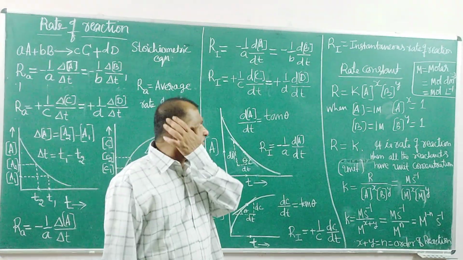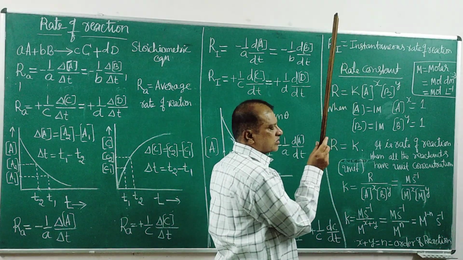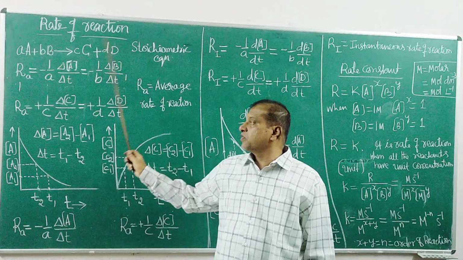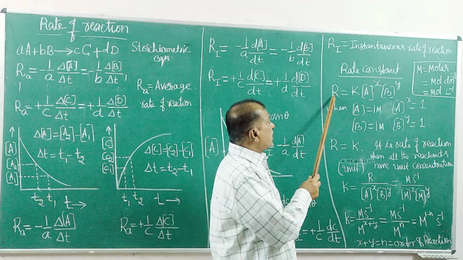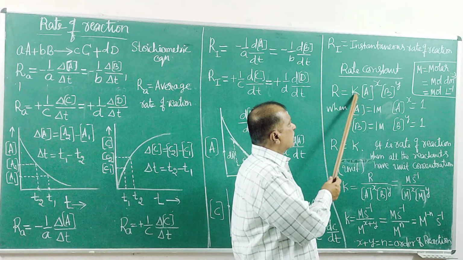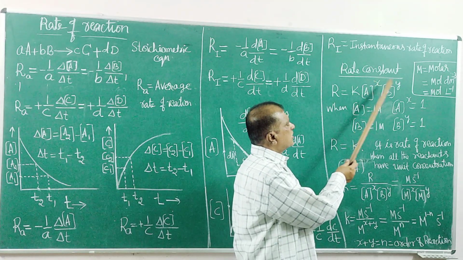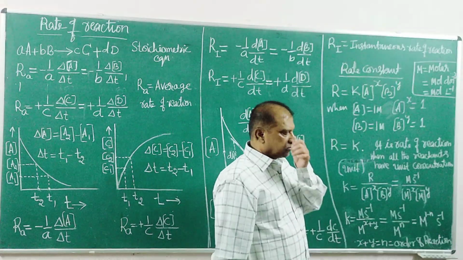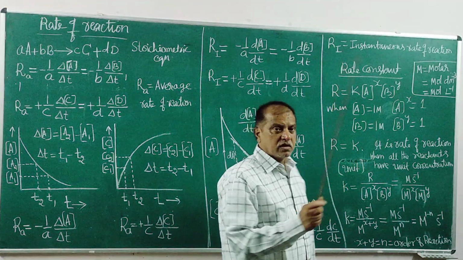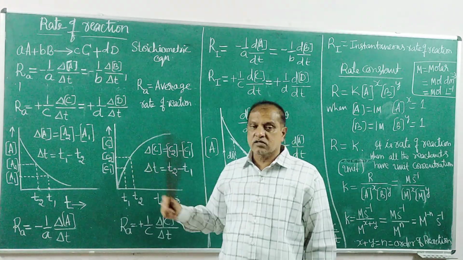Next is one more important thing, the rate constant of the reaction. For example, this is the stoichiometric equation. This is a rate equation, what I have written already. Rate of reaction in general is equal to the rate constant of the reaction into concentration with its exponent, concentration with its exponent. I need to define the rate constant. To find the rate of reaction we are using either this or this or this.